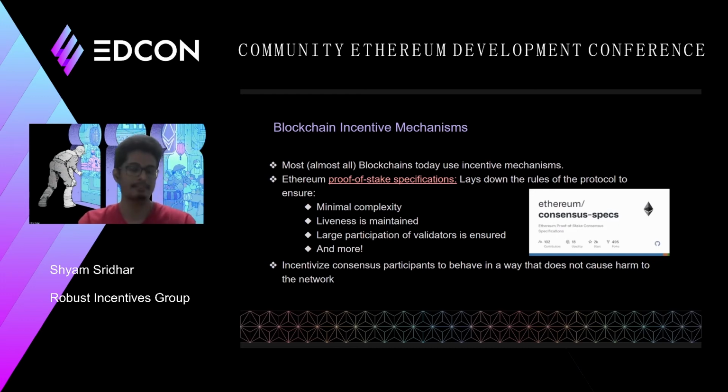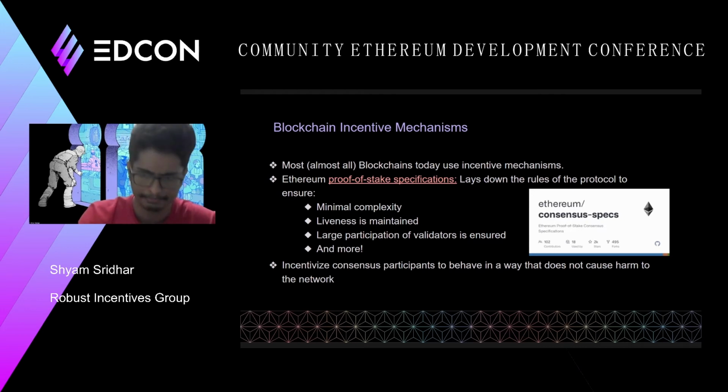So in the case of proof of stake Ethereum, we have the Ethereum specs, which lay down all the rules of the protocol in order to ensure that minimal complexity is met, liveness is maintained, that a large participation of validators is ensured, and just about a lot of these design objectives. But essentially, what this does with the network participants is that they are incentivized to behave in a way that doesn't cause any harm to the system, but in fact does good to the system.